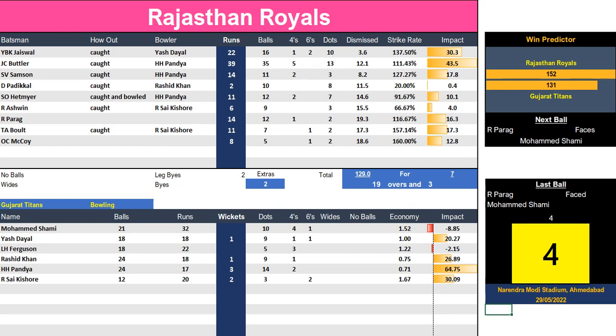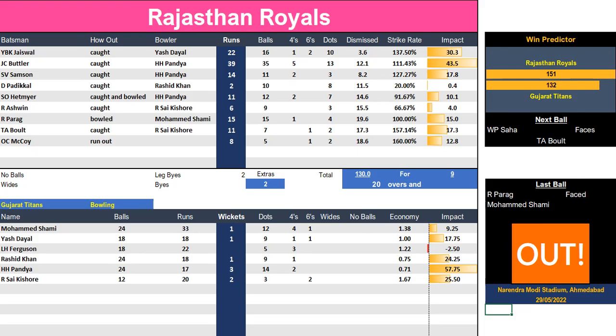As you can see now, we're in the last over. There's a couple of balls left. Once the last over's over, I'm going to pause for a few seconds. You probably won't even notice it. And there we are, new innings, click to continue, 130 for 9. Let's just run through here. Pandya, fantastic, 3 for 17 off his full 4 overs, impact of 57.54. The best on the batting side was Josh Buttler, 39 off 35 with an impact of 43.5.